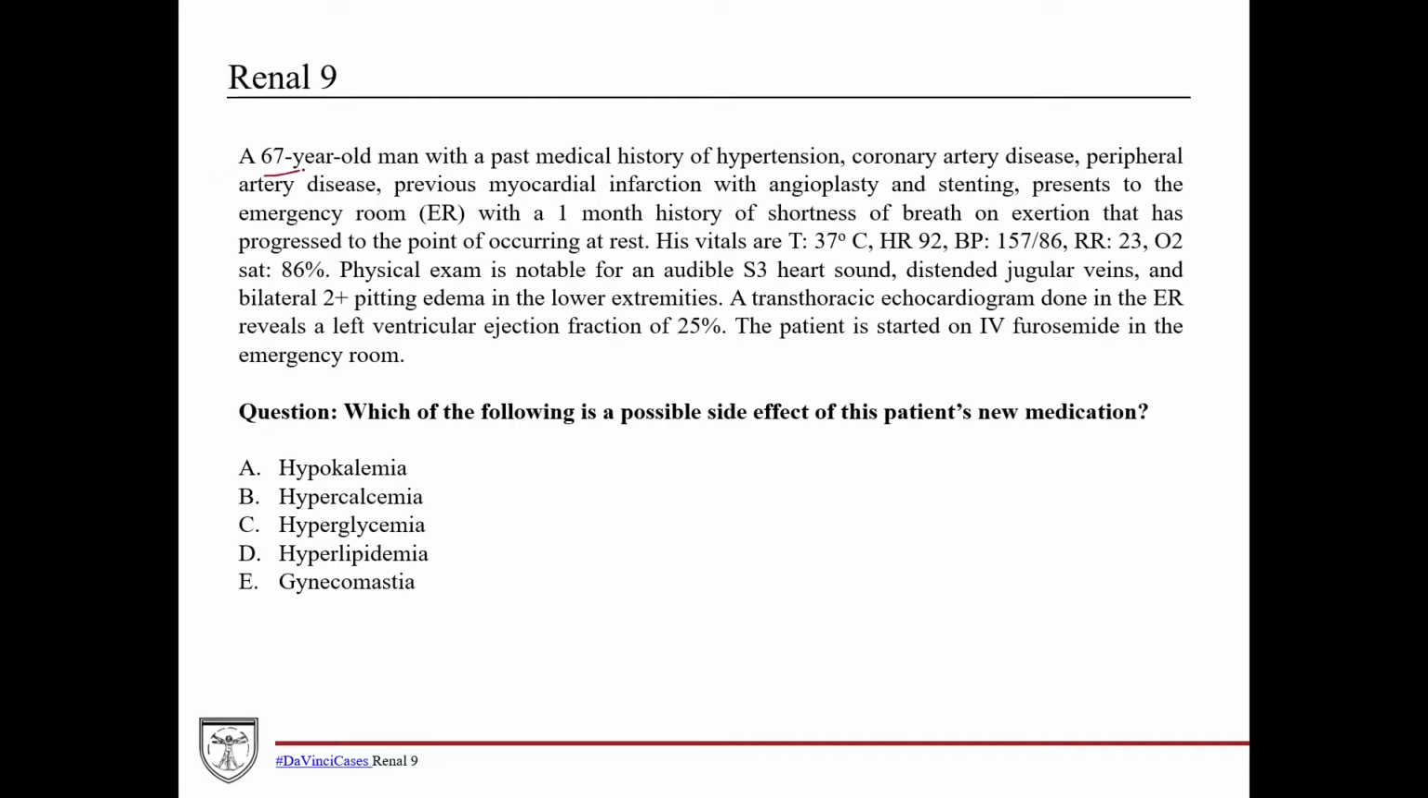Alright, so for this case, we've got a 67-year-old man with a past medical history of hypertension, coronary artery disease, peripheral artery disease, previous myocardial infarction with angioplasty and stenting, presenting to the emergency room with a 1 month history of shortness of breath on exertion that has progressed to the point of occurring at rest.